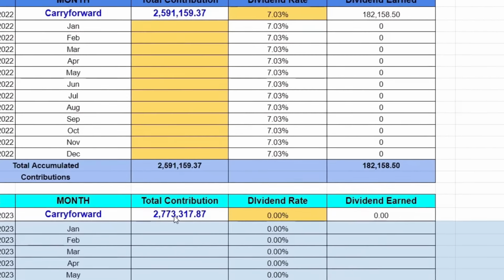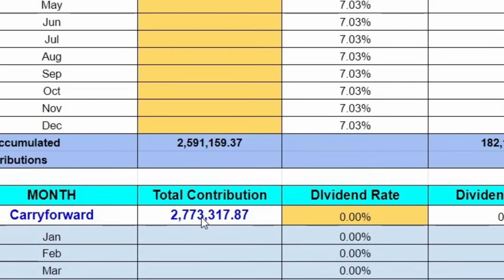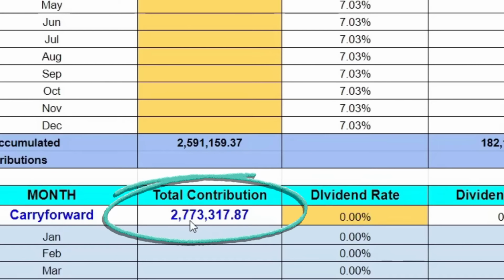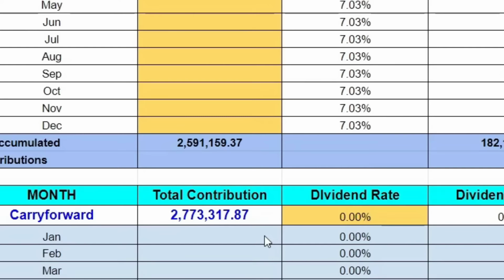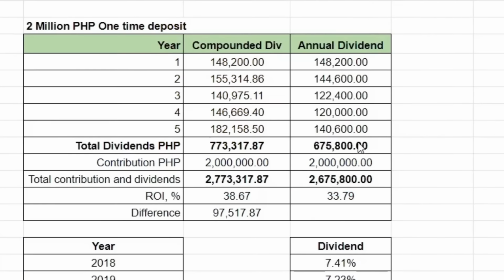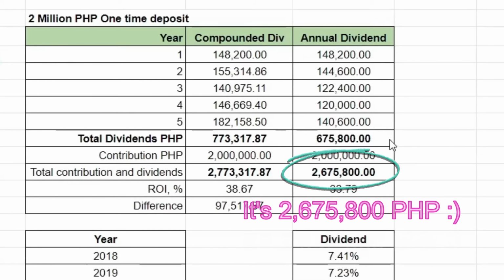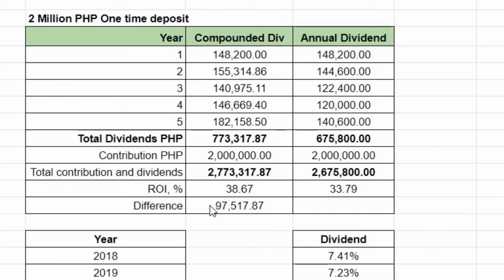So after 5 years, yung 2 million pesos na one-time deposit ay nasa 2,773,317 pesos and 87 centavos. And then yung annual dividend naman ay nasa 675,800 pesos after 5 years. So merong difference na almost 100,000 pesos na sa 2 million pesos na one-time deposit.